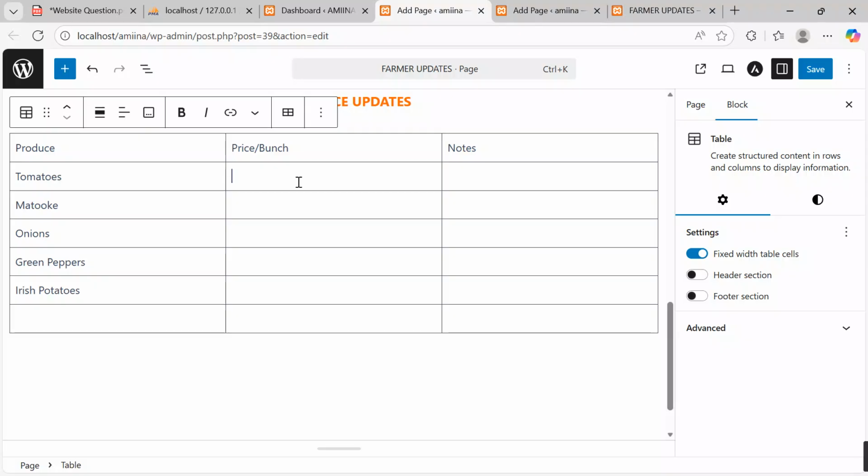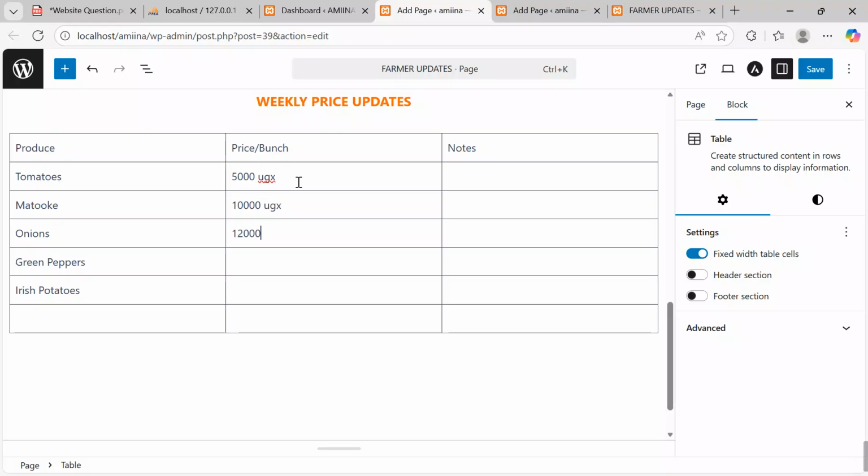You can put any price of your choice. I say maybe it will be that UGX. Then this will be maybe, depending on time, you have to be very, very quick. I continue. Maybe this is at that UGX, then this is maybe at that UGX, and then I can wrap up. I say this is at maybe this.